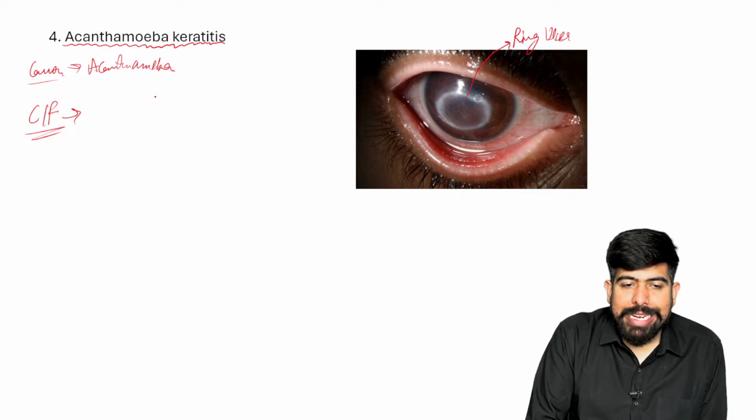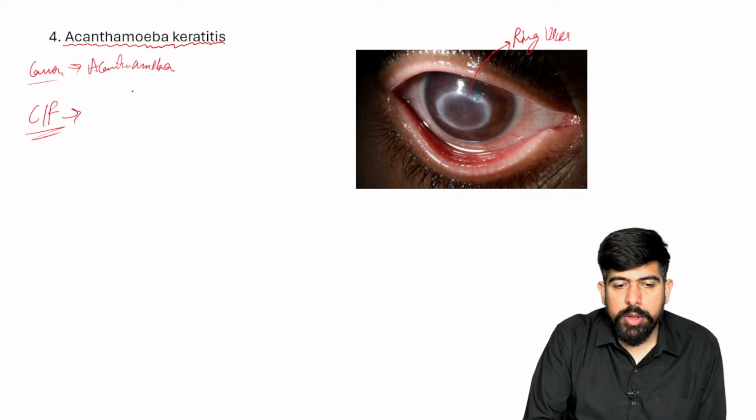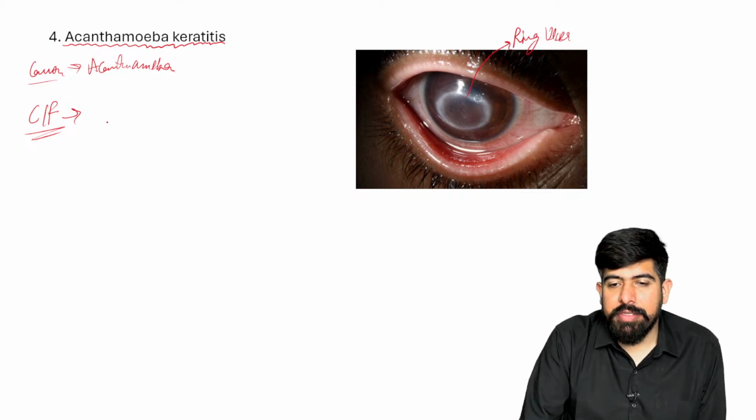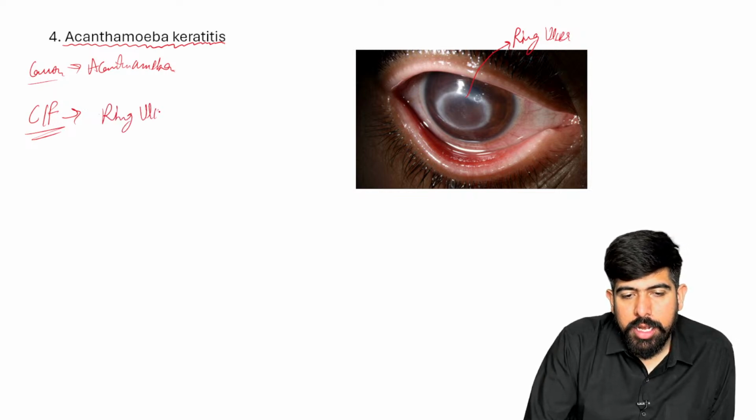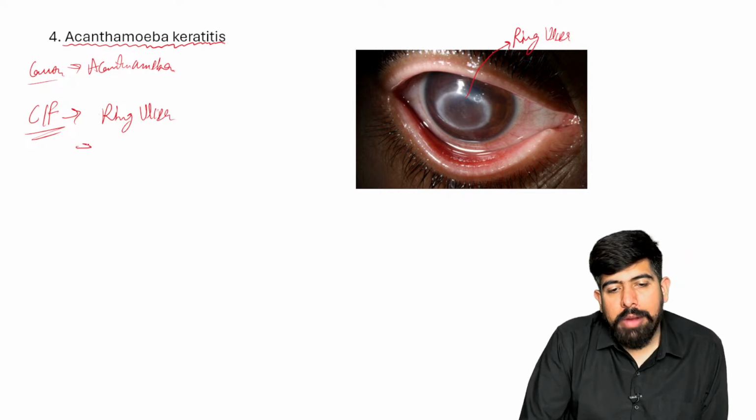Now, in acanthamoeba, the patient is having the ring ulcer, so the shape of the ulcer will be seen as a ring.